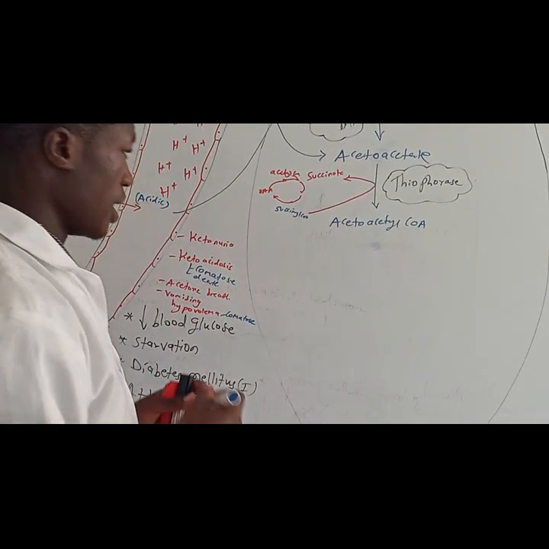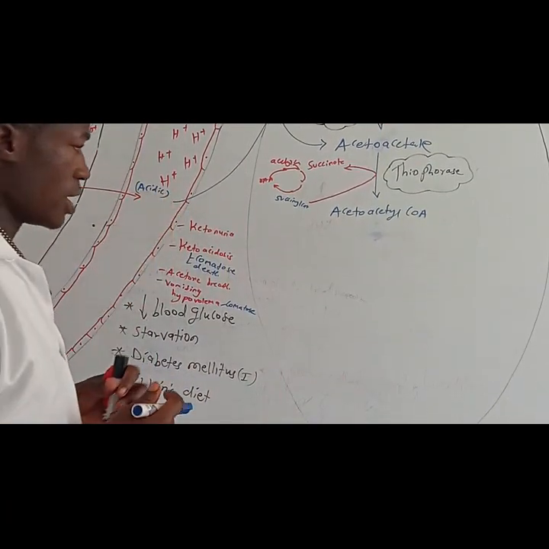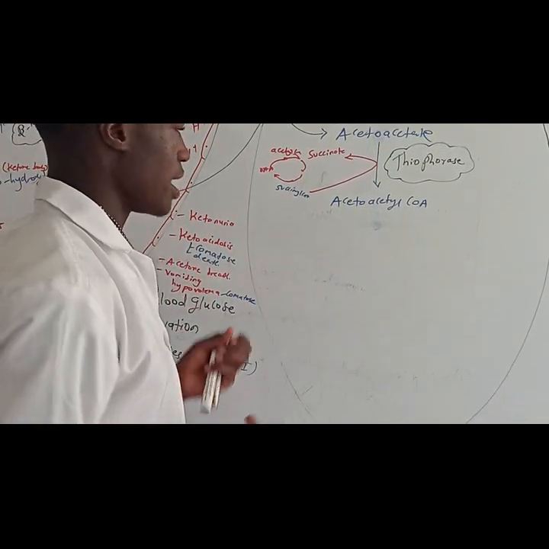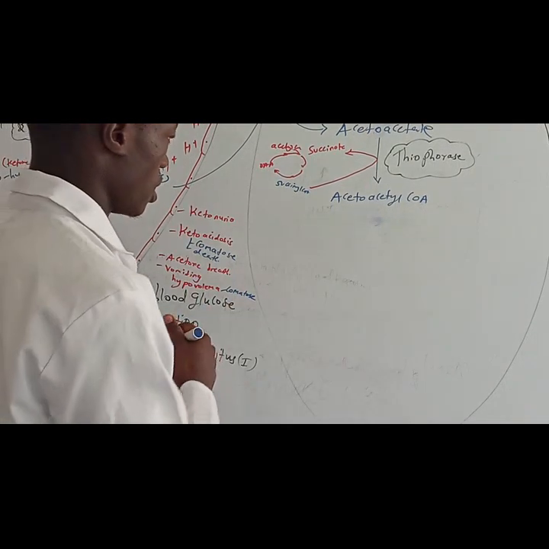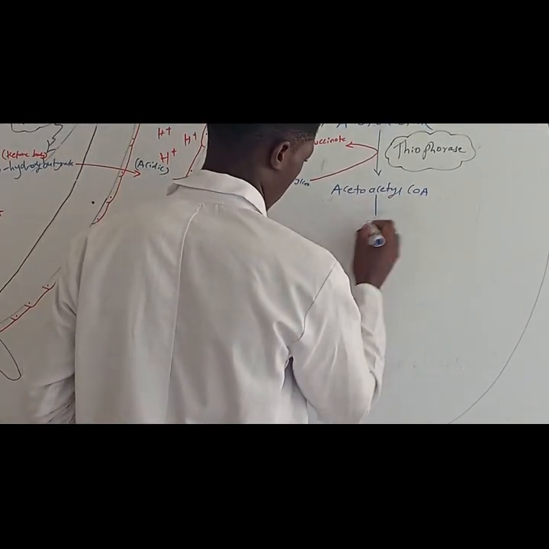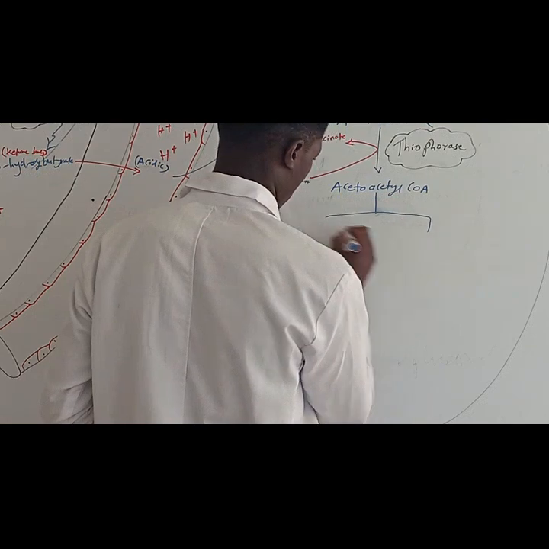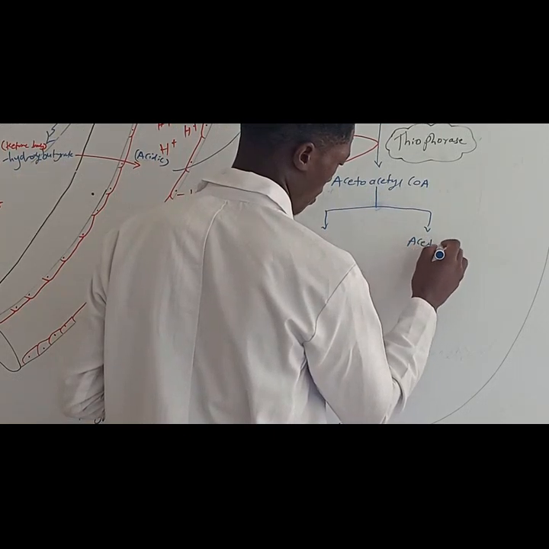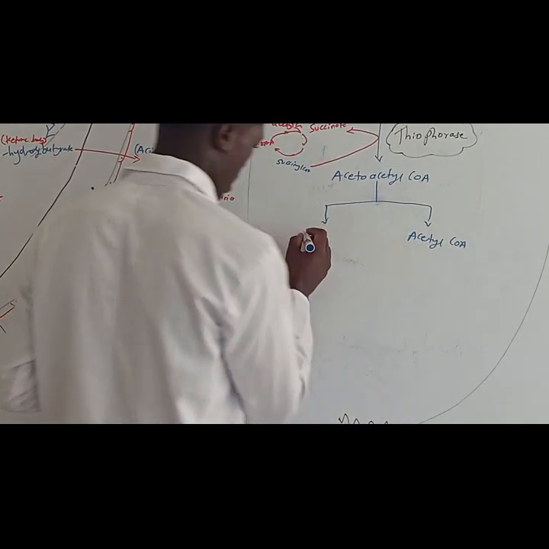Now, we have our acetoacetyl-CoA. You know what made up the acetoacetyl-CoA? We have the acetyl-CoA. So we are going to cleave the acetoacetyl-CoA into two molecules of acetyl-CoA. So we have acetyl-CoA and another acetyl-CoA.